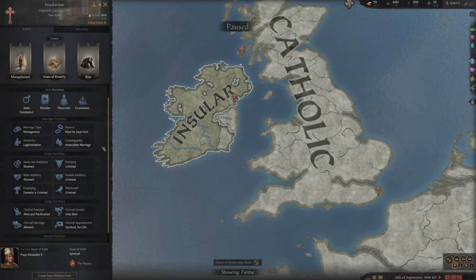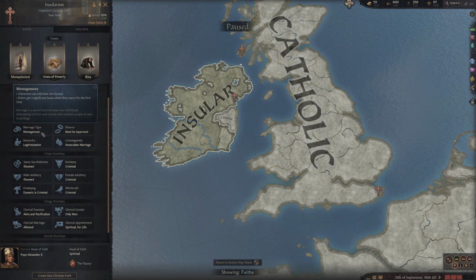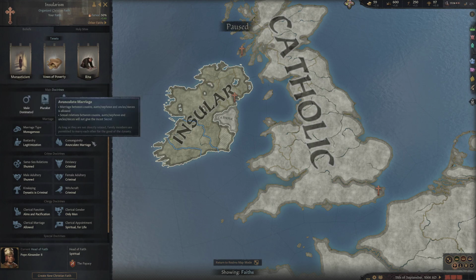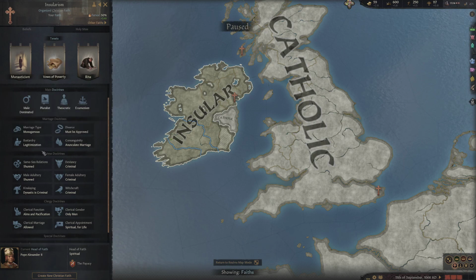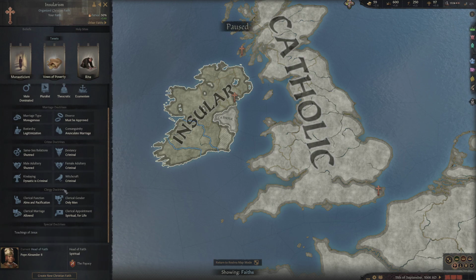And then just below that, you have different forms of doctrines, such as marriage doctrines. As you can see, it's monogamous, divorce must be approved, consanguinity is basically how close to your family you can marry, and are bastards legitimate? And then, same going down, you have crime doctrines, whether things are considered criminal or not, clergy doctrines, and these basically affect whether you can appoint your own men of faith, whether, for instance, they're allowed to marry, and so this is more about your actual realm priests.